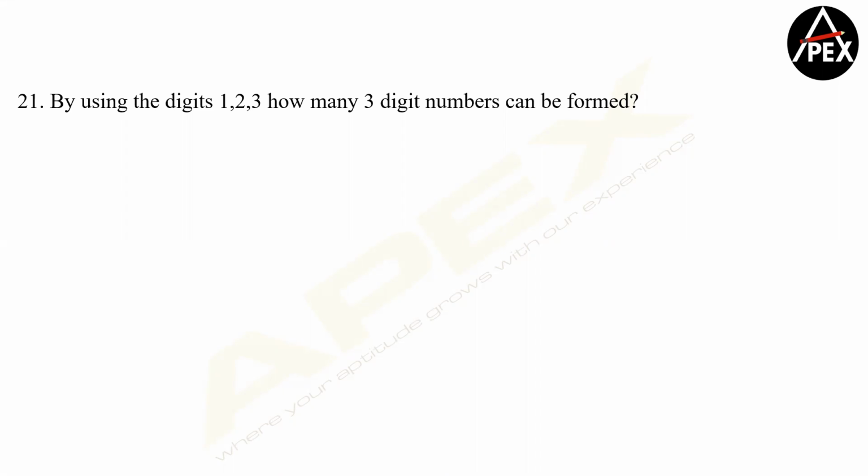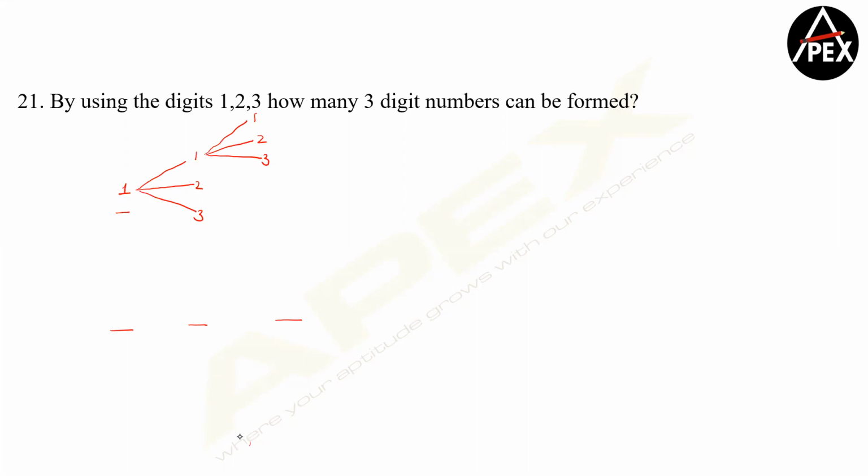First, you need to understand that the digits can repeat and the digits might not repeat. Let's try to understand with a simple rule. If I assume the digits are repeating, the first place can have 1, the second place can have 1 or 2 or 3. Clear? And the third place can also have either 1 or 2 or 3. If you understand this, this much is enough for us to go with the counting rules.